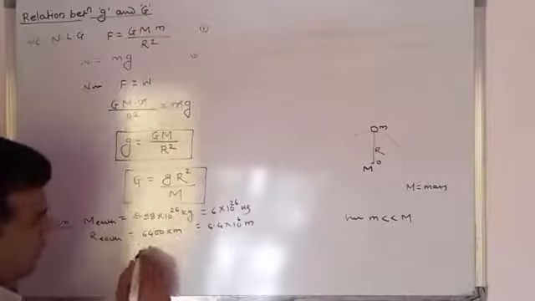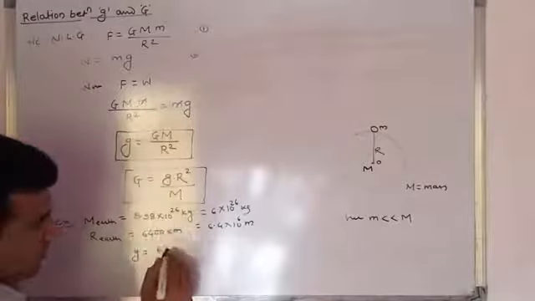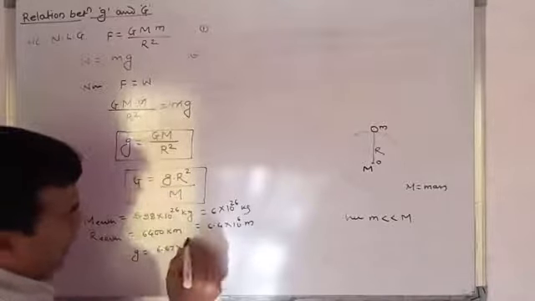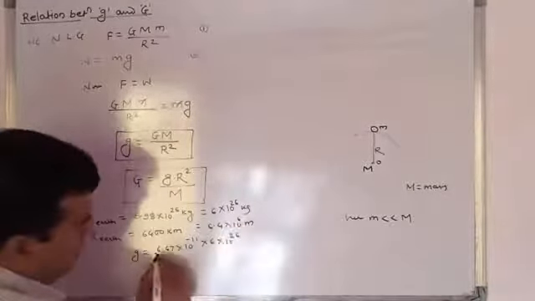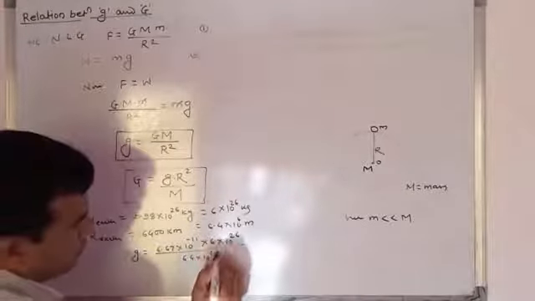Now after putting these values in this equation, g is equal to 6.67 into 10 raised to the power minus 11 into 6 into 10 raised to the power 24 upon 6.4 into 10 raised to the power 6 whole square.